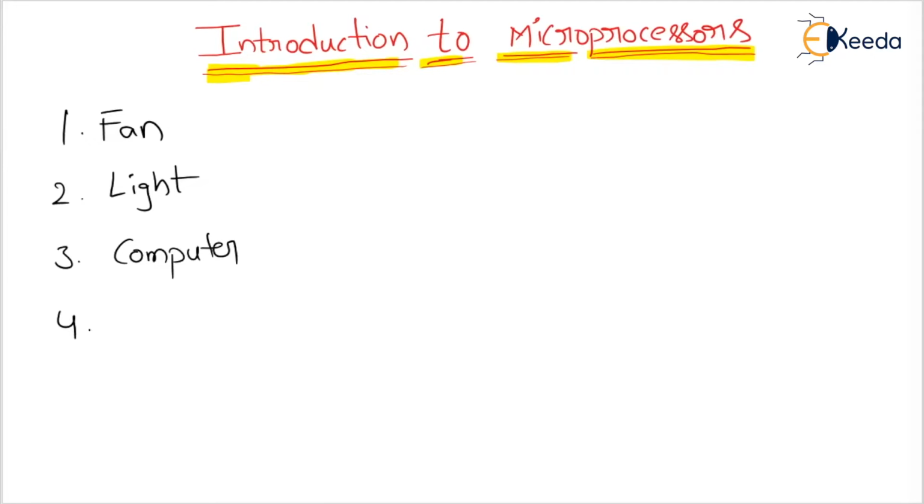Before going to discuss microprocessors, first we will look at what devices we see in our daily life. Let us consider my room. What devices do I have? The first one is a fan, the second one is a light, the third one is a computer, the fourth one is a mobile phone, and the fifth one is a remote control.